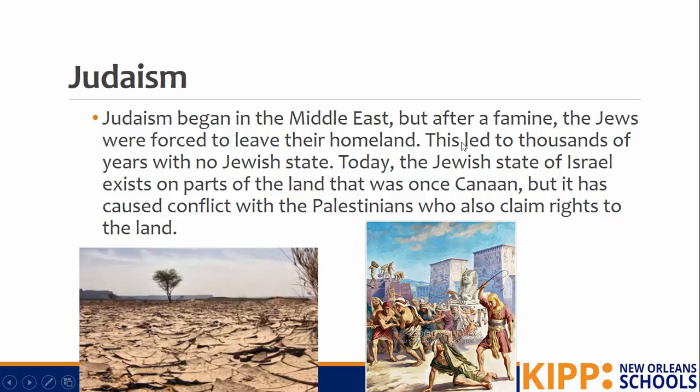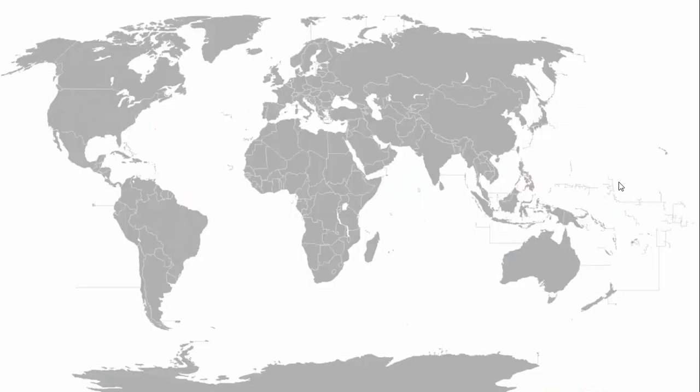So this leads to thousands of years with no Jewish state. The Jews actually go to Egypt for a while, and historians think that maybe they were enslaved by the Egyptians. And then after a while, you guys learned about how Moses, the Exodus, we're a little iffy on whether or not that is historically accurate, but the story says that he leads them out of Egypt and back into Canaan. Today, the Jewish state of Israel exists on parts of the land that was once Canaan, which is the original homeland of the Jews. But it's caused conflict with the Palestinians, who also claim rights to the land.